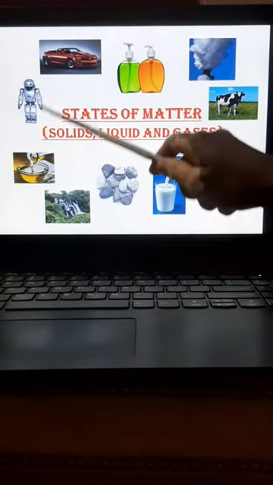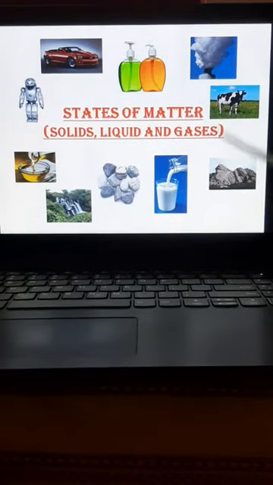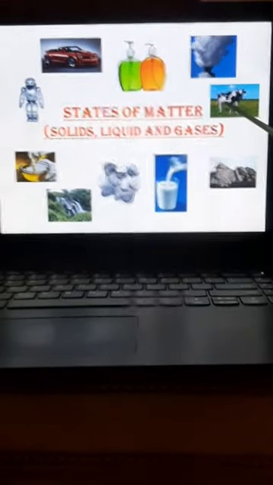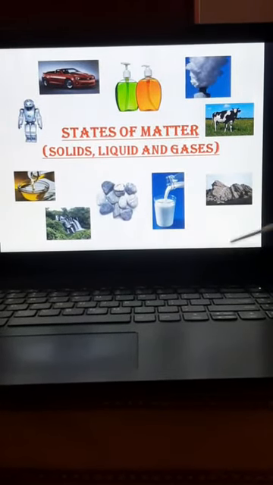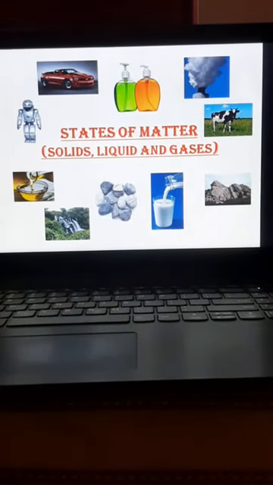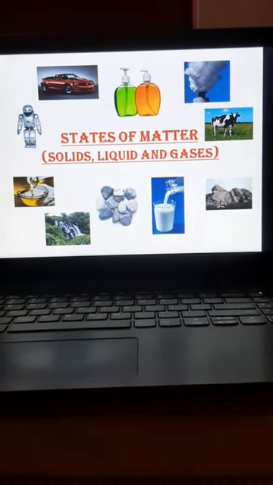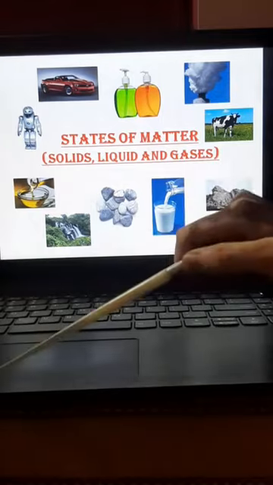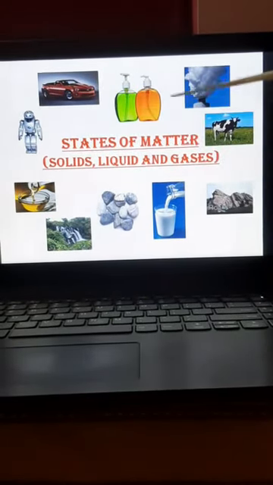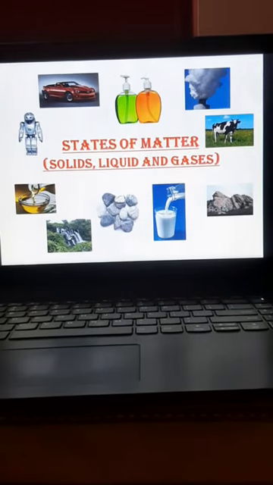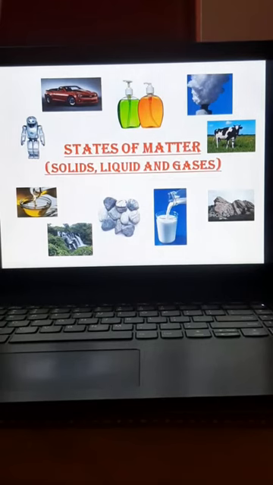For example, in these pictures, you could see many pictures here. So what are the natural things? Example, cow. Yes, stones, rocks, mountains. So these are the natural things. And the human made things are oil, milk, robot, car, liquid. Yes children? So these are the human made things.